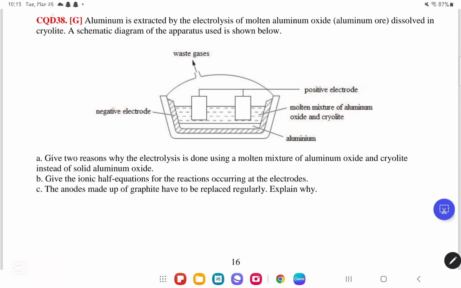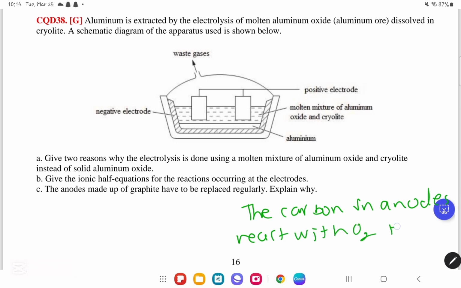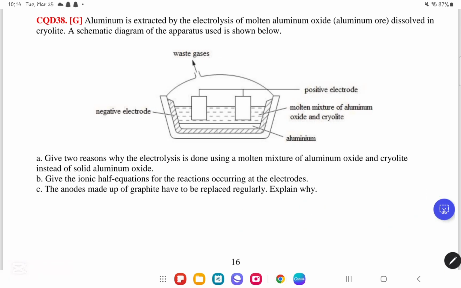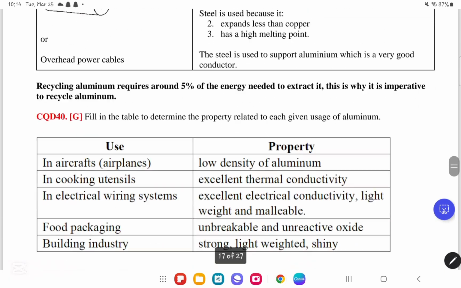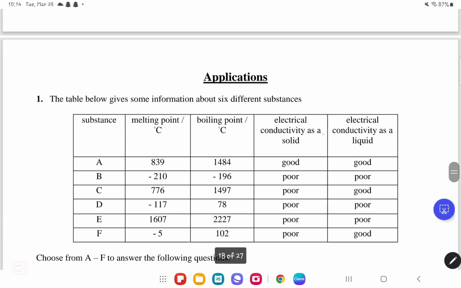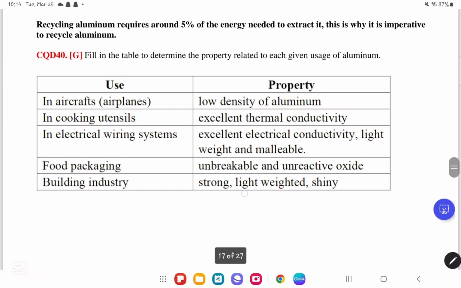Now finally, for part C, they said the anodes made of graphite have to be replaced regularly. Again, we said that the carbon in the anodes reacts with oxygen to form carbon dioxide gas. That's pretty much it. Now we move on to CQD number 40, which I believe is the last CQD for this question.